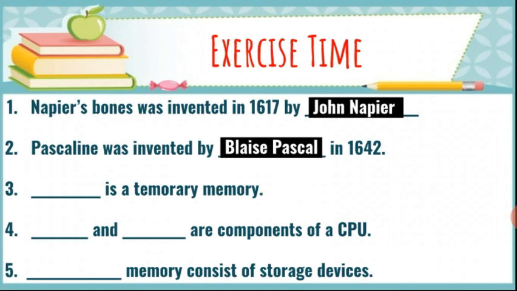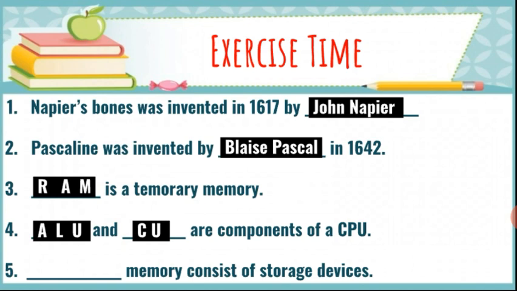Next is: dash is a temporary memory. RAM, random access memory. Random access memory is a temporary memory. Next is: dash and dash are components of CPU. Students, in true/false I explained it just one minute before. Can you tell me? Yes, the answer is ALU and CU are the components of CPU.